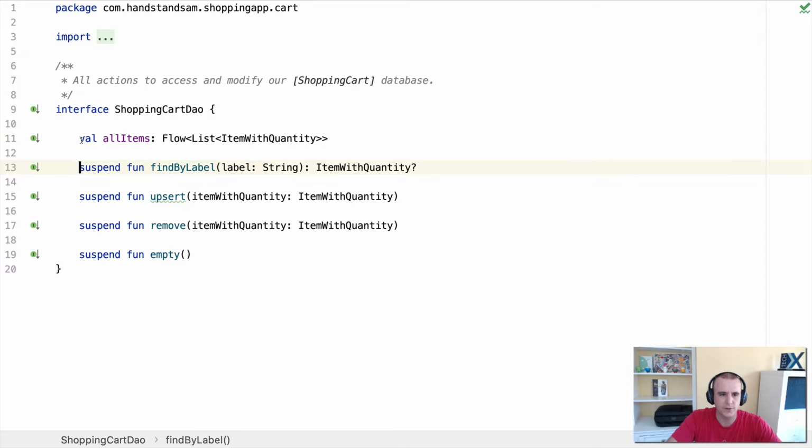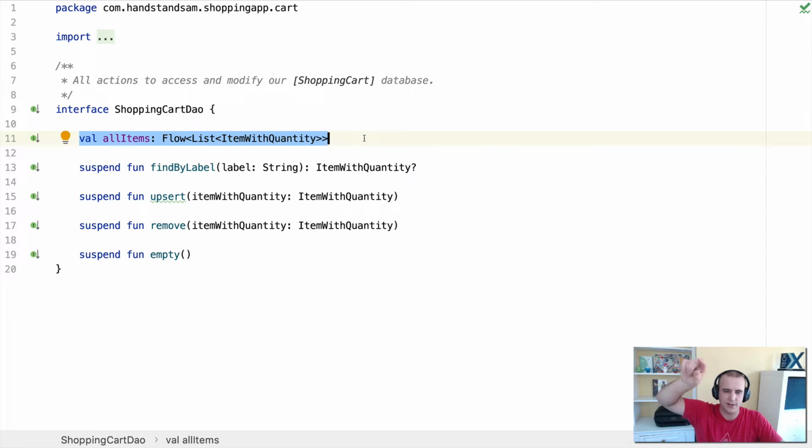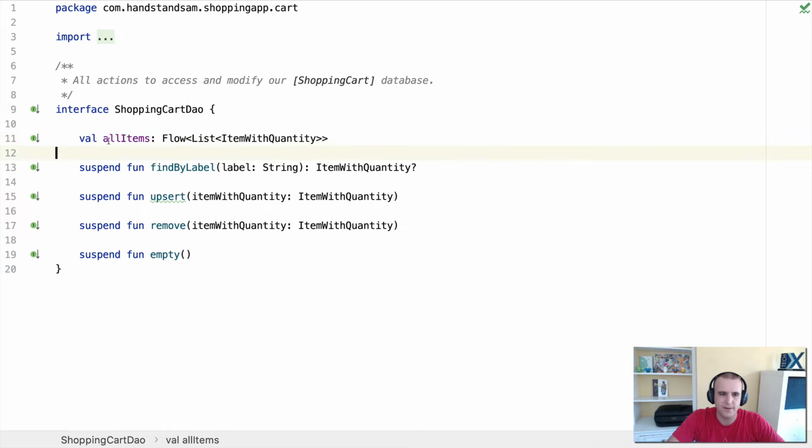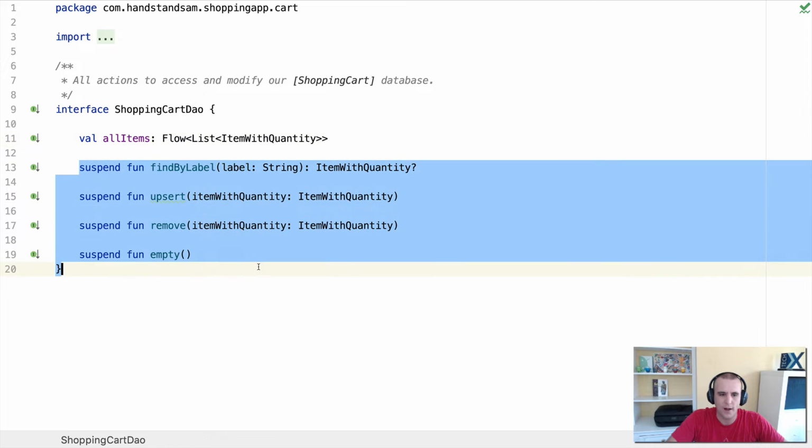So first of all, there's going to be a flow which emits the items that are referenced in the shopping cart, right? Whenever you see that number on the shopping cart increment, or you're in the shopping cart and it changes, this is the flow that's being emitted. As Actually said, anytime you have a reactive stream of things that are being published, always try to expose it as a flow. Then we have these four methods.